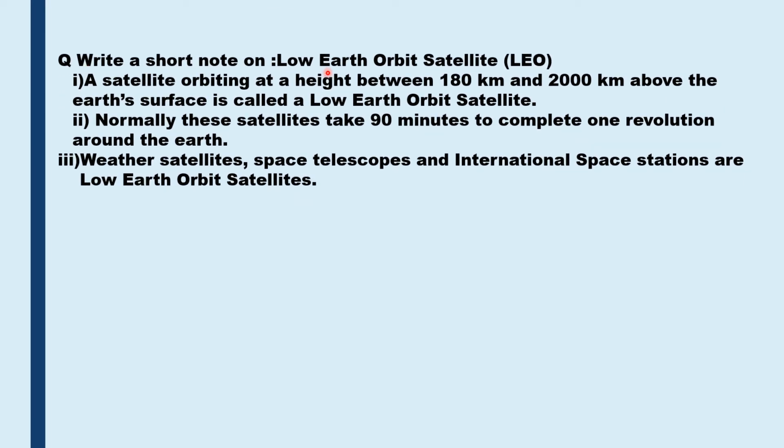Short note on low Earth orbit satellites. Definition: a satellite orbiting at a height between 180 kilometers and 2000 kilometers above the Earth's surface is called as the low Earth orbit satellite. Normally these satellites take 90 minutes to complete one revolution around the Earth. Some of the examples of low Earth orbit satellites are the weather satellites, space telescopes, and the International Space Station.